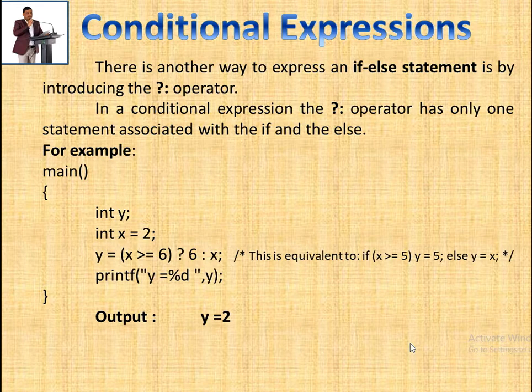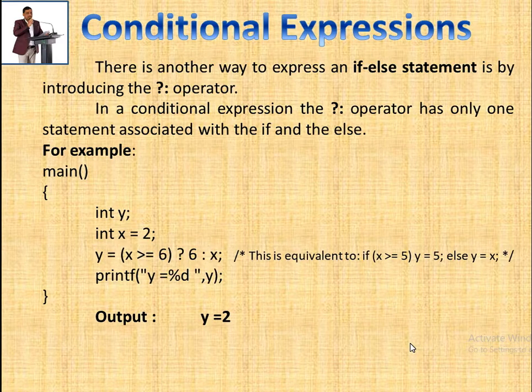Now we will see the conditional expressions. There is another way to express the if and else statement by introducing this operator. This is the question mark and colon operator. This is one of the operators we have also used for this if and else structure. In a conditional expression, the question mark and colon operator has only one statement associated with the if and the else.